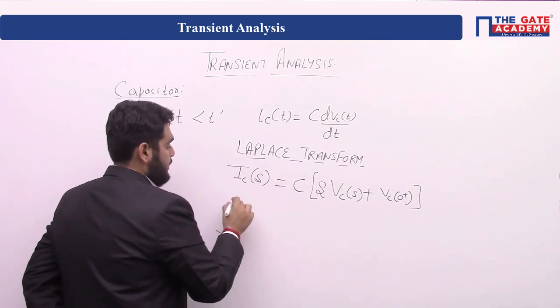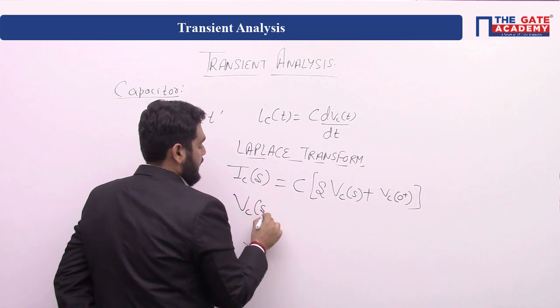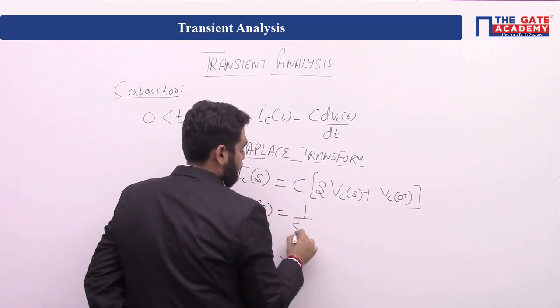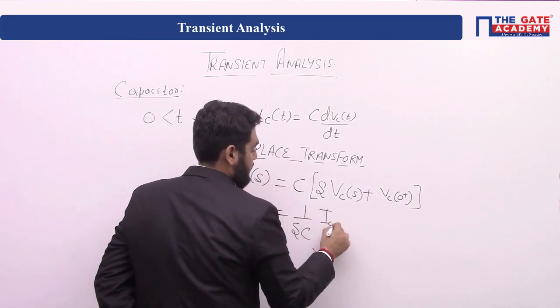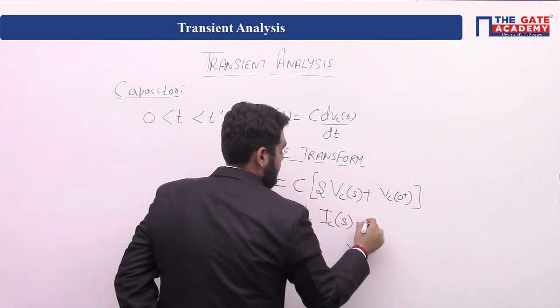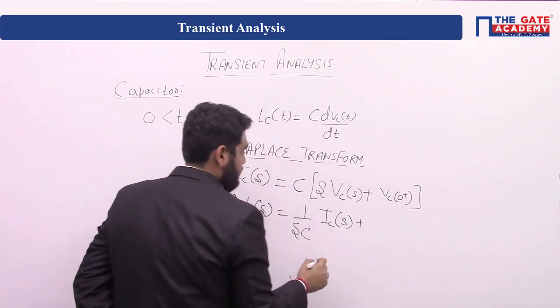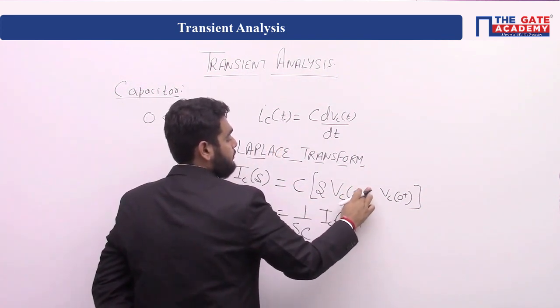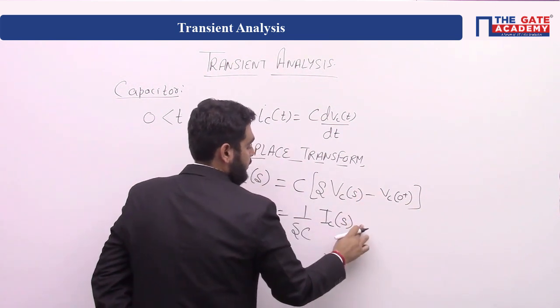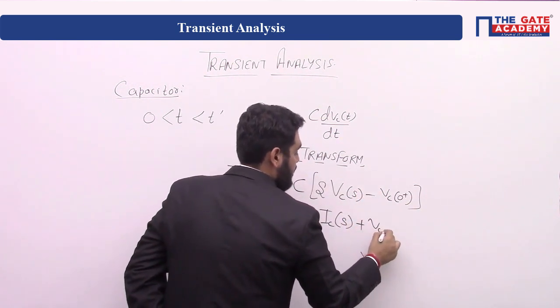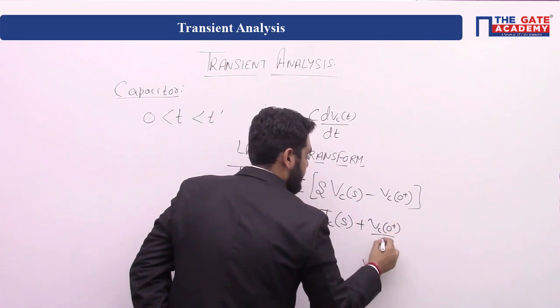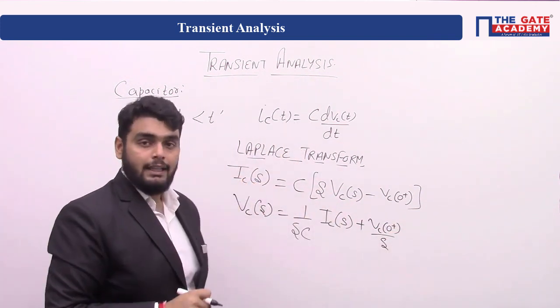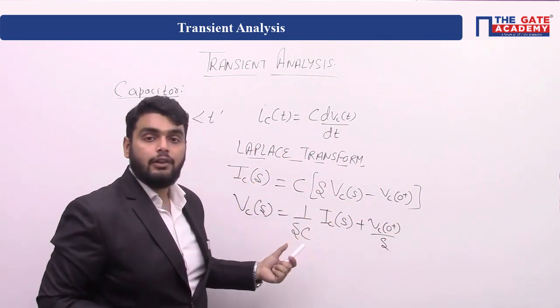Now, after rearranging the equation, you will see the capacitor voltage in Laplace form will be 1 by Cs, sorry, here it will be a minus. Here it will be a plus Vc(0+) by s. Okay, this is again the KVL equation.